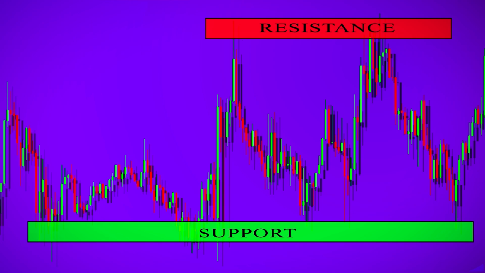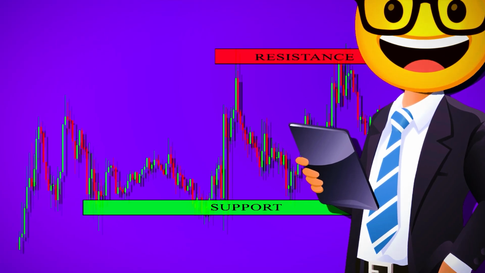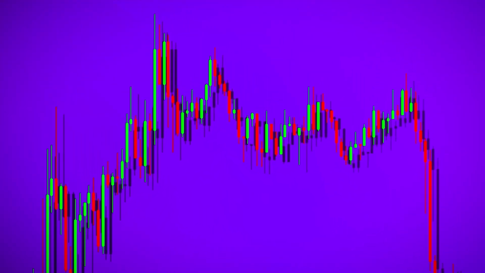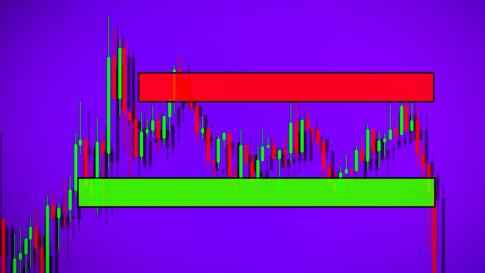These support and resistance levels are seen by technical analysts as crucial when determining market psychology and supply and demand. When these support or resistance levels are broken, the supply and demand forces that created these levels are assumed to have moved, in which case new levels of support and resistance will likely be established.